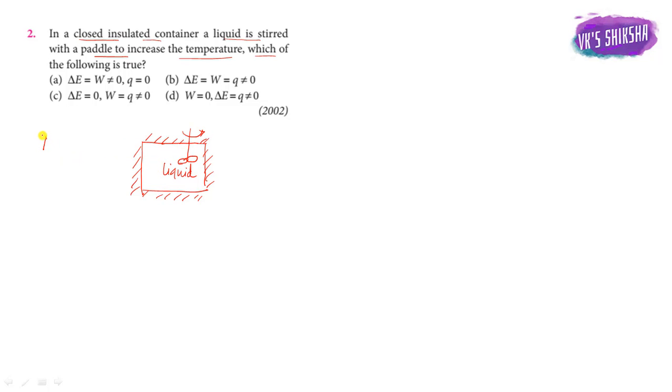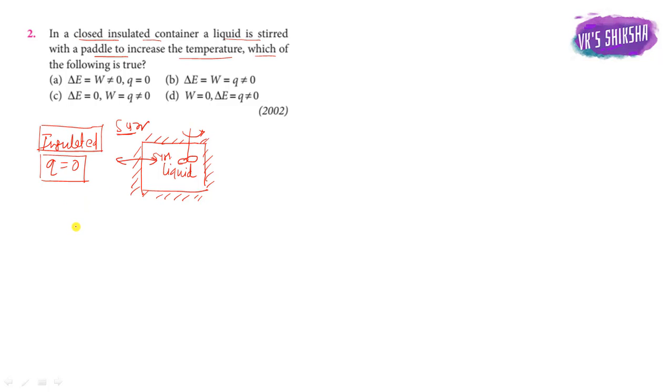Insulated means there is no heat exchange between the system and the surrounding. So here Q equal to 0.